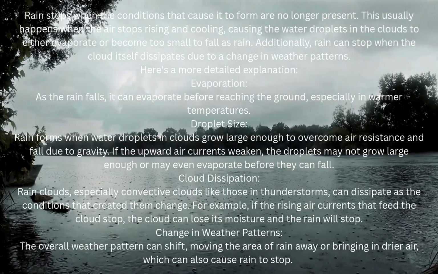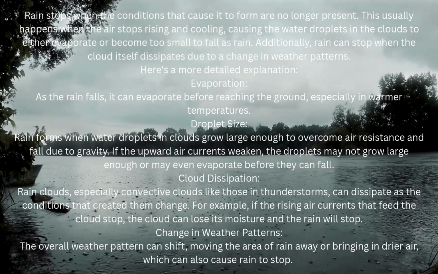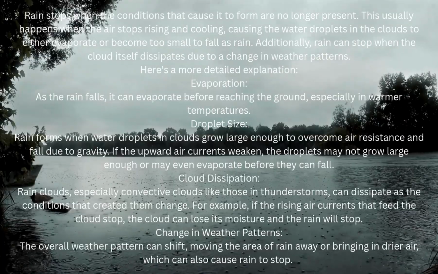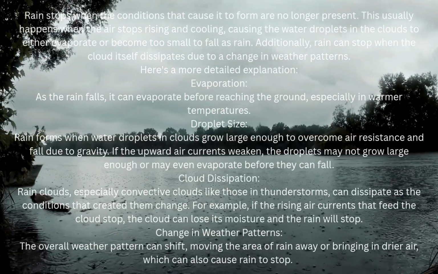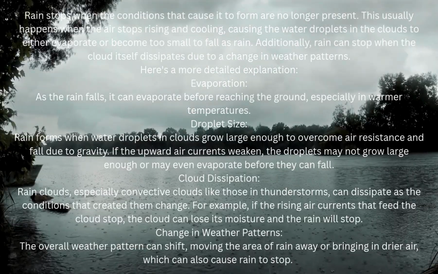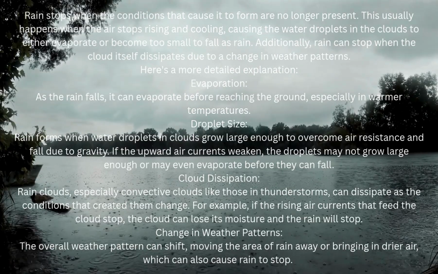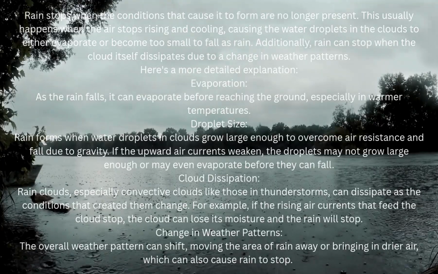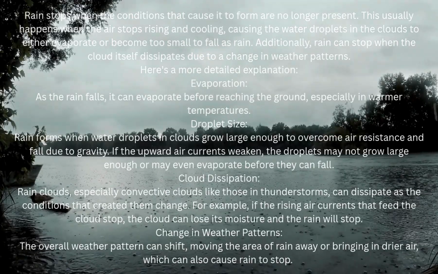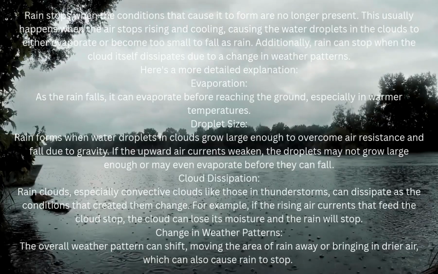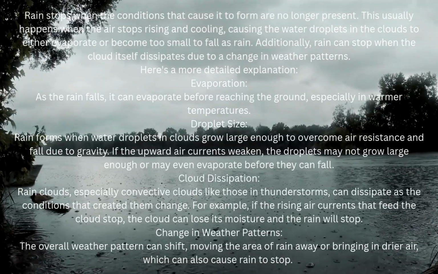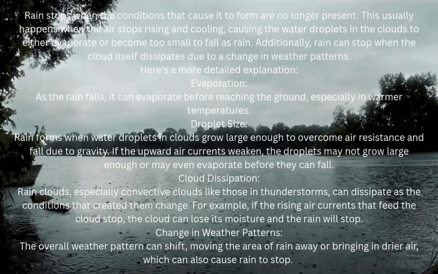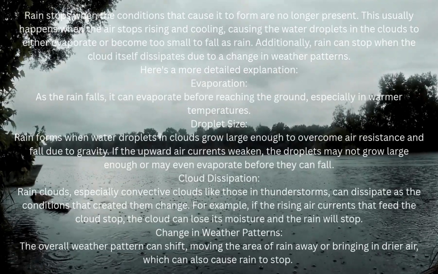Cloud dissipation. Rain clouds, especially convective clouds like those in thunderstorms, can dissipate as the conditions that created them change. For example, if the rising air currents that feed the cloud stop, the cloud can lose its moisture and the rain will stop. Change in weather patterns. The overall weather pattern can shift, moving the area of rain away or bringing in drier air, which can also cause rain to stop.